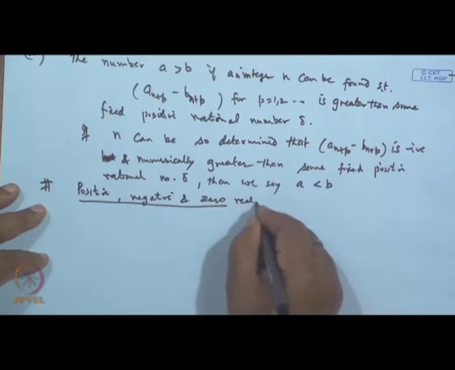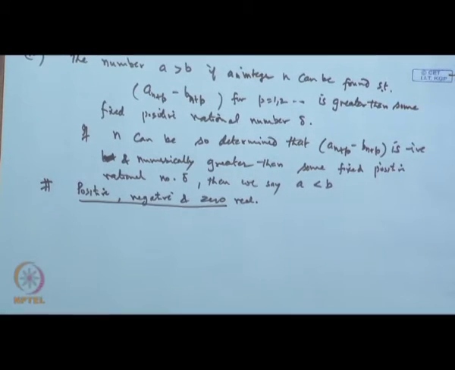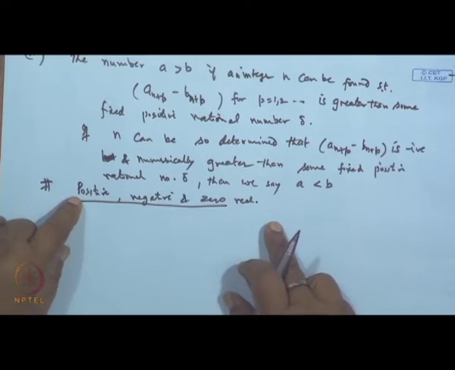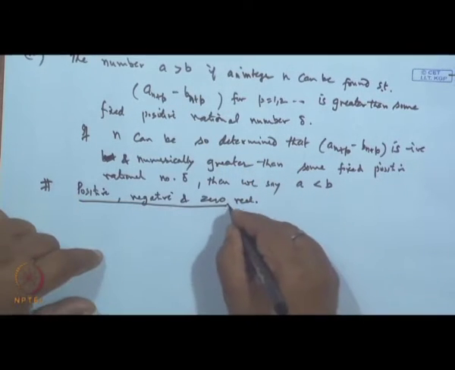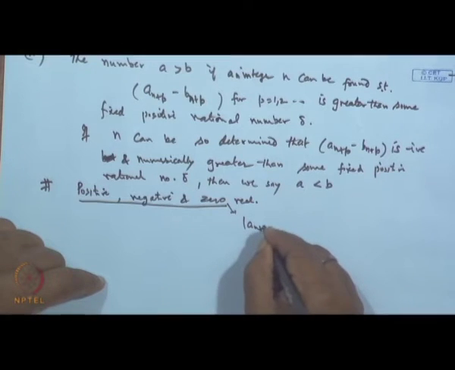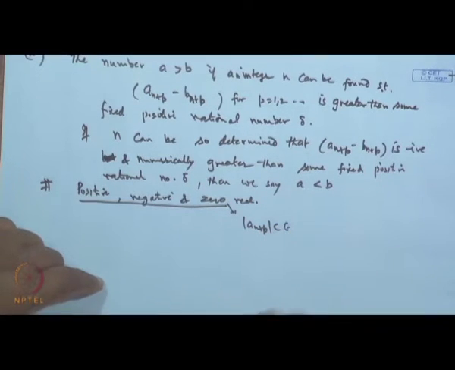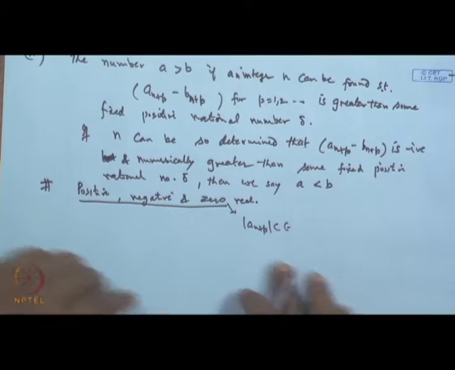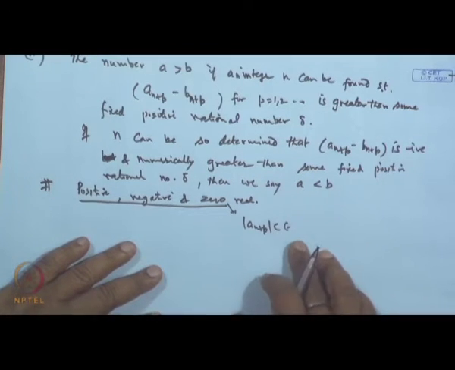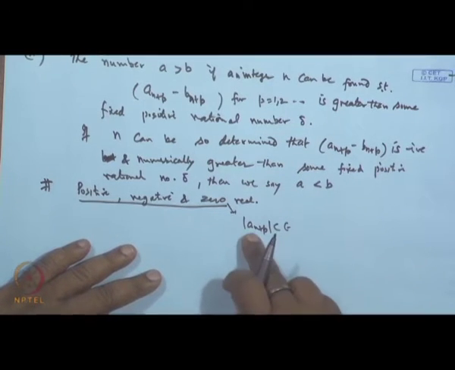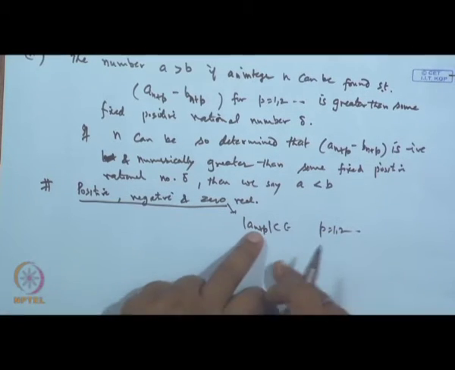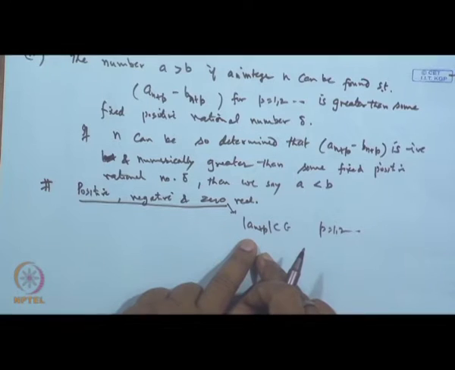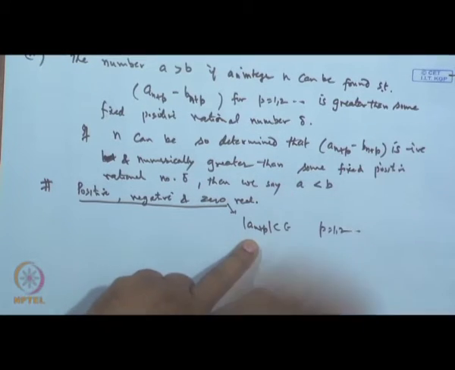In a similar way we can define a zero number: when the mod of A n plus p is less than epsilon for certain n, for given epsilon, and this is true for all p, then we say the sequence A n is going to 0.